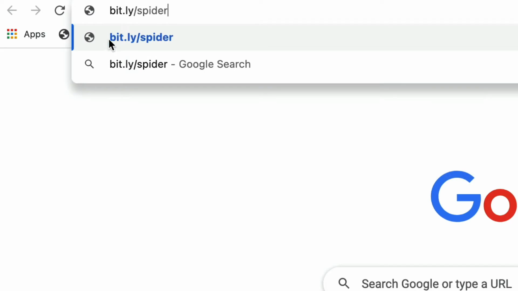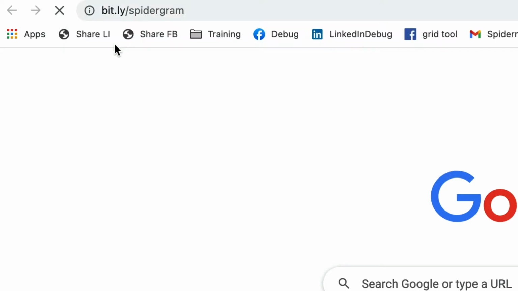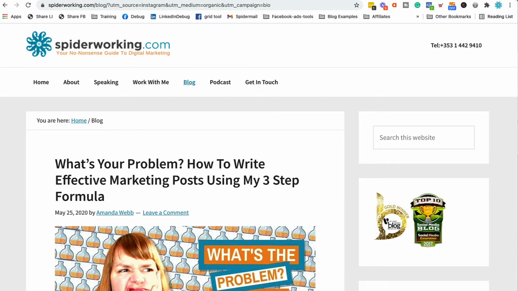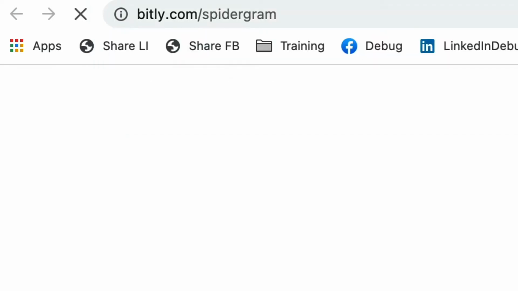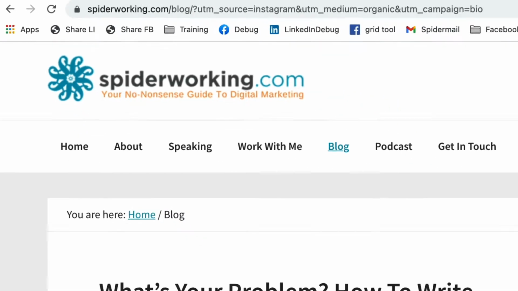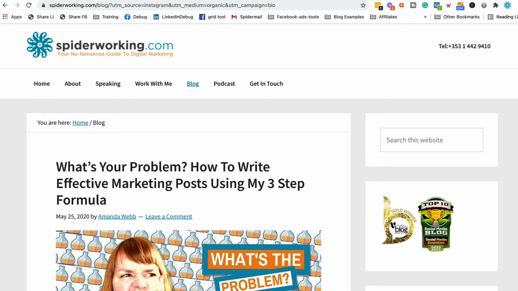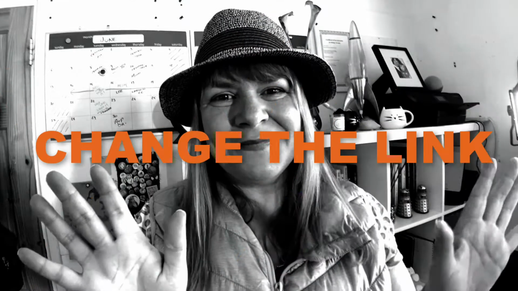And as a bonus on Bitly, even though you're constructing your link as bit.ly/spiderworking, for example, you can actually tell people that the link is bit.ly.com/spiderworking, and it will bring them to exactly the same link, which is great because it's easier to say and easier for your audience to remember. You can change the link that the short link connects to so it always sends people to the right page. And you can do this for free in the tool that I'm going to show you at the end of this video. And it's a premium feature on other tools like Bitly.